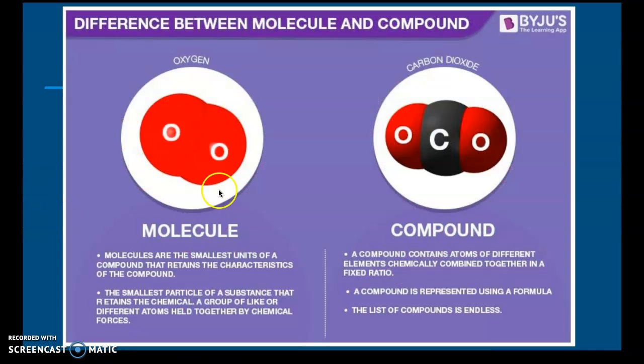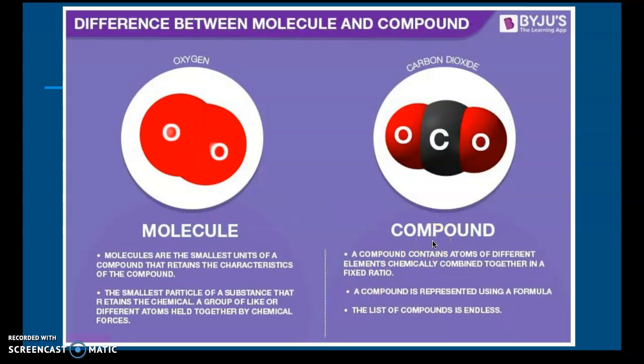Oh, here we go. The difference between molecules and compounds. A molecule is the smallest unit of a compound that can retain its characteristics, the smallest particle of a substance that remains the same chemically, a group of likely different atoms held together by a chemical force. So these can be the same molecule, like here we've got oxygen plus oxygen. So these are just two elements bonded together, or most of the time, more than two.